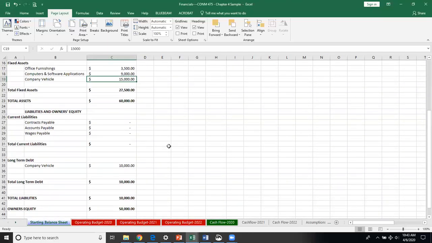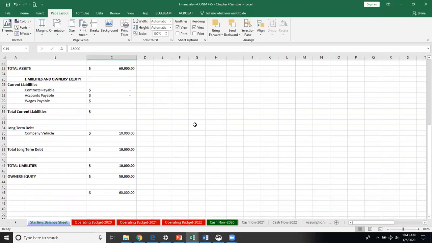On the opposite side of the accounting equation, what we'll notice right here, we have long-term debt. That is my company vehicle. Remember, it's a $15,000 vehicle. I purchased that vehicle for $5,000 cash, and I assumed I borrowed the rest of the money. So my liability is $10,000, which is my long-term debt.